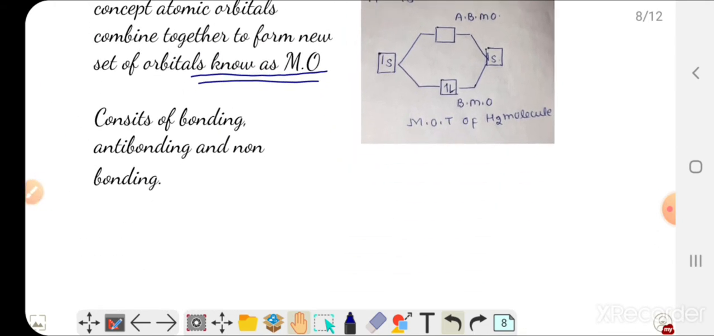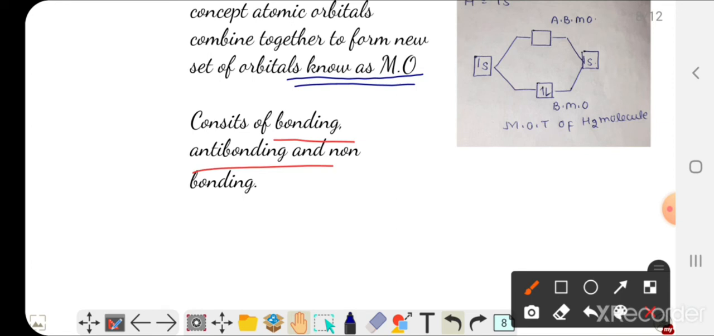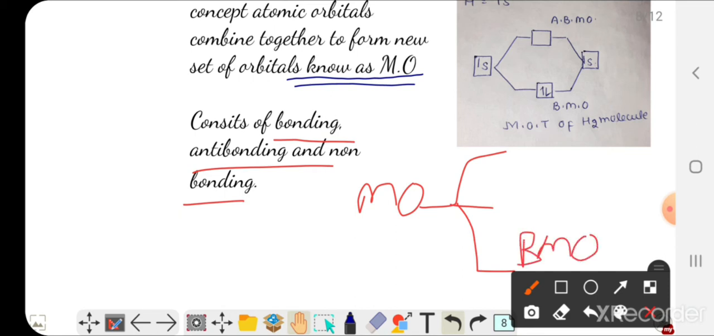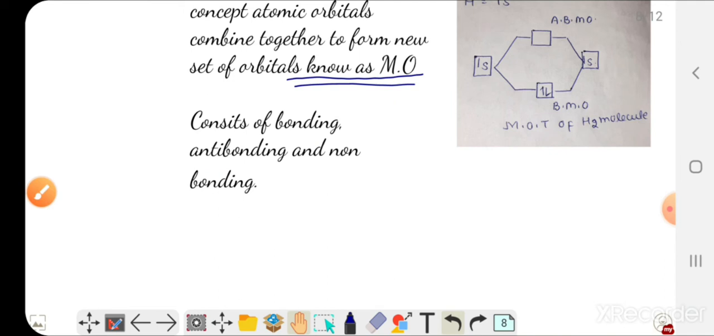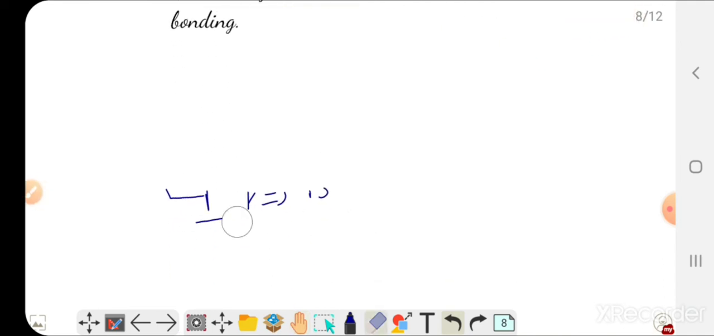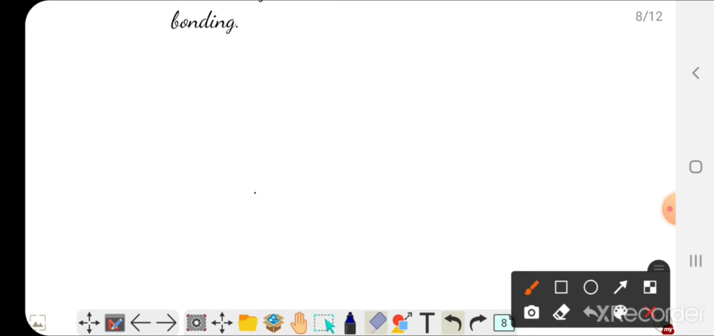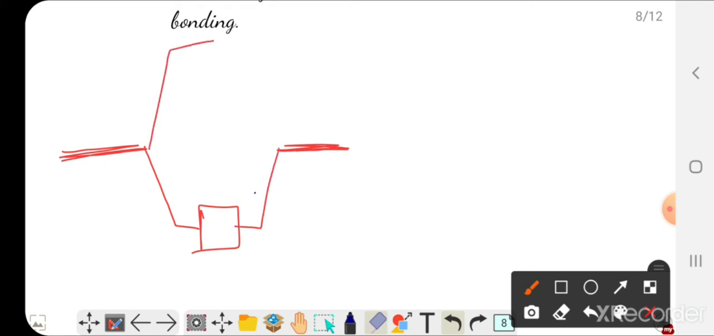Now when the atomic orbitals combine, the molecular orbitals formed can be classified into three types. First is bonding molecular orbital, non-bonding and anti-bonding molecular orbital. Why have I written it in this way? Wait, see, suppose these are the atomic orbitals of an element, any element. When these atomic orbitals combine, they form molecular orbitals like this.